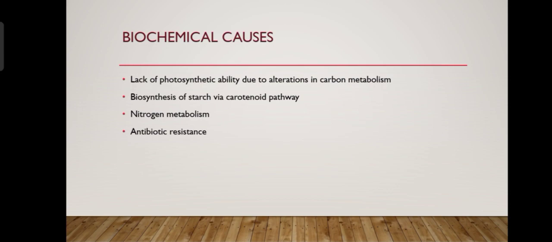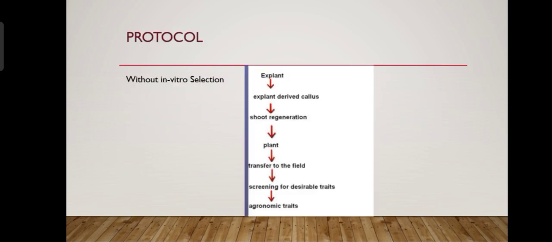So now, biochemical causes. These biochemical causes are due to the lack of photosynthetic ability due to the alteration in carbon metabolism, biosynthesis of starch, nitrogen metabolism, and antibiotic resistance. So somaclonal variation is of two types: without in vitro selection and with in vitro selection.